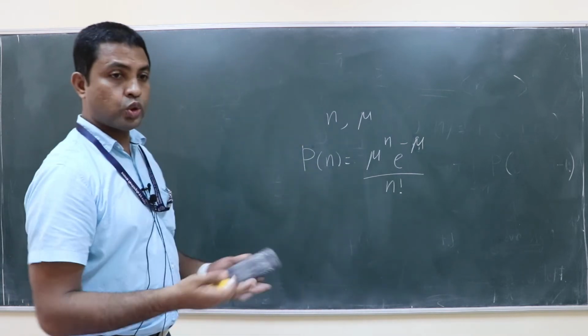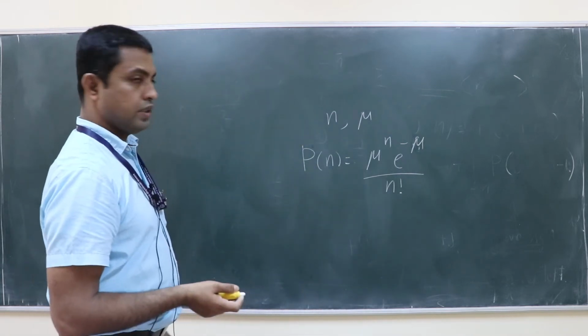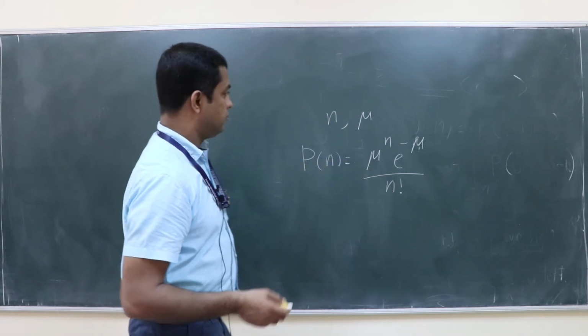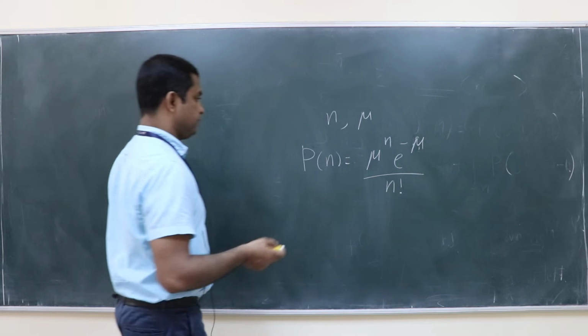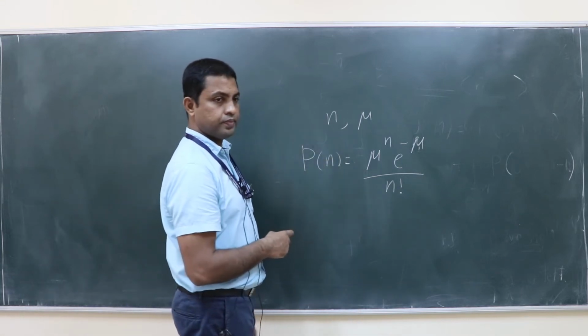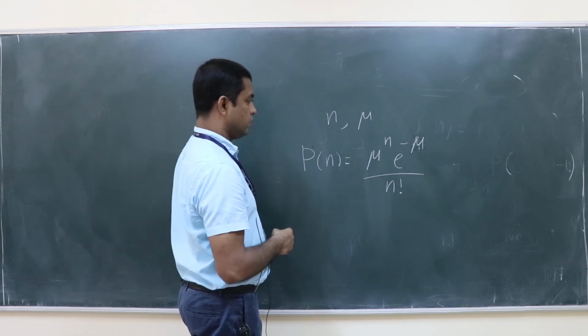Suppose there are two events. What is the sample space of n? 0 to infinity.